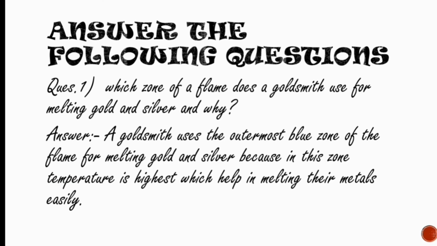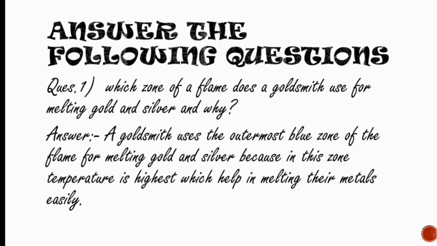Now, let us go towards our next question, that is answer the following questions. First part is which zone of a flame does a goldsmith use for melting gold and silver, and why? A goldsmith uses the outermost blue zone, which means the non-luminous zone of the flame, for melting gold and silver, because in this zone the temperature is the highest, which helps in melting the metals easily.